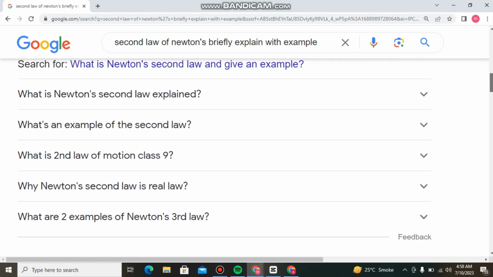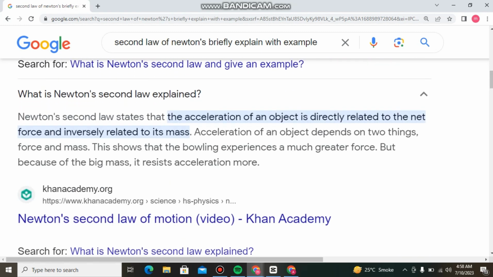Second, what is Newton's second law explained? Newton's second law states that the acceleration of an object is directly related to the net force and inversely related to its mass. The acceleration of an object depends on two things, force and mass. This shows that a heavy object experiences a much greater force, but because of its big mass, it resists acceleration more.